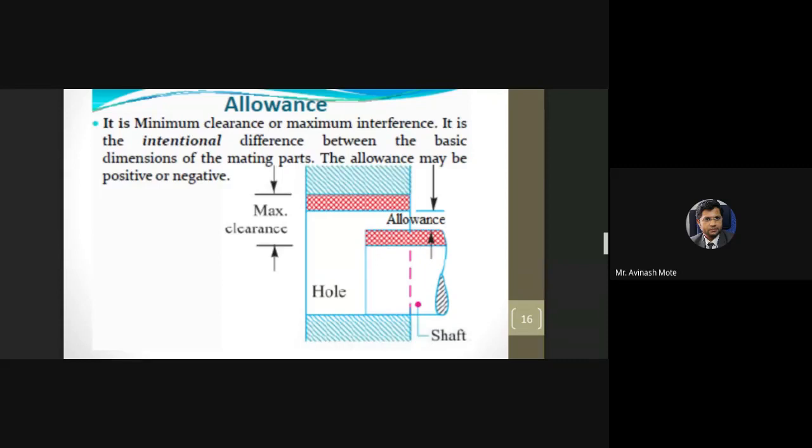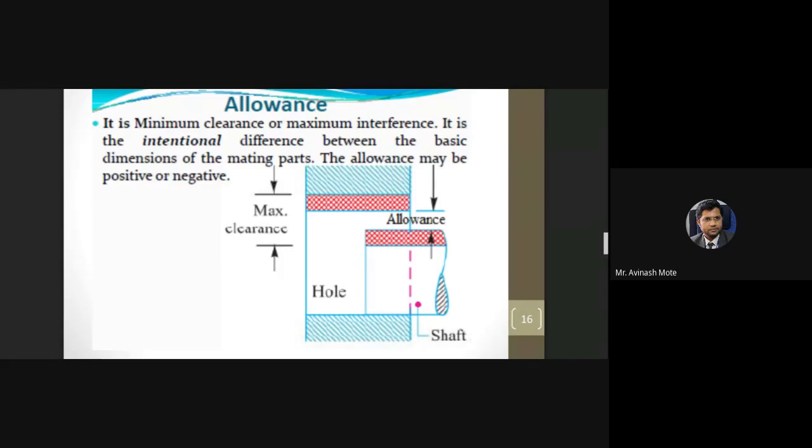Allowance means what? Here, the lower limit of the hole, that means the lower line of the hole, is greater than the upper limit of the shaft. Listen carefully to the statement: the lower limit of the hole is more than the upper limit of the shaft.